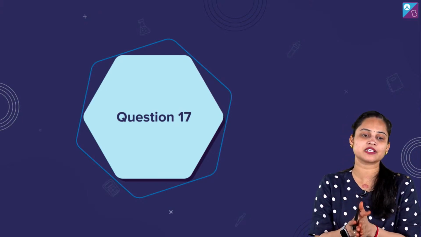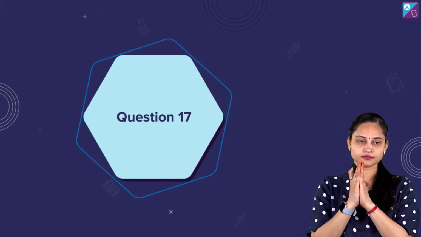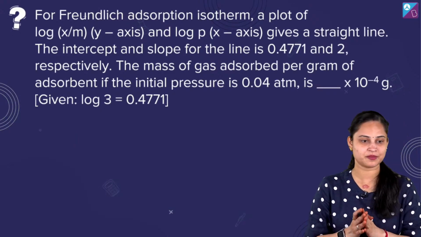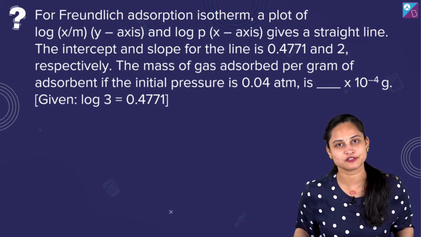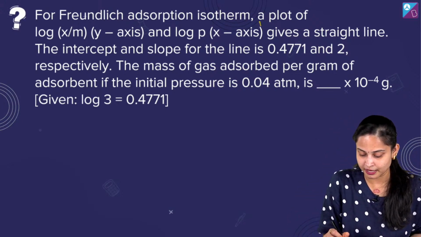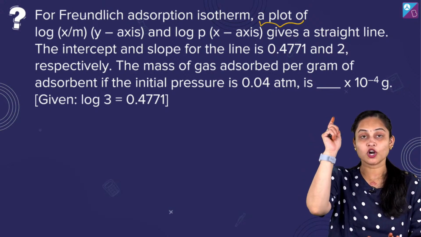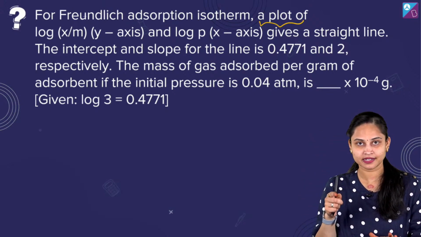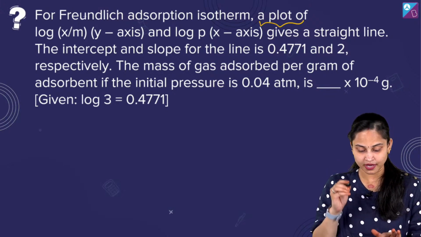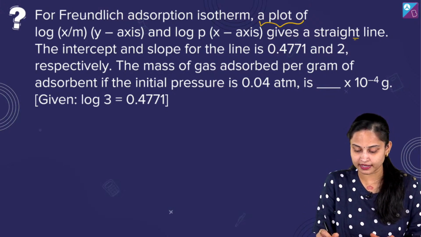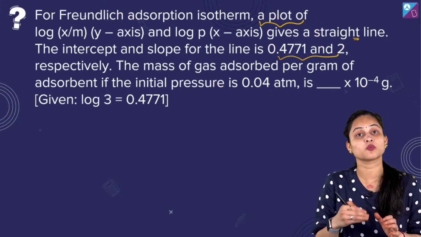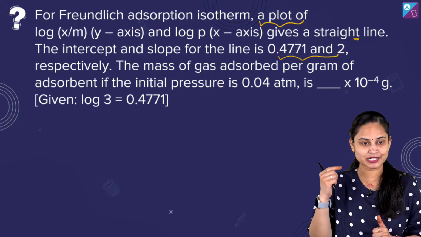It's question number 17 I'm going to talk about. Question number 17 की बात करते हैं, and this question is from surface chemistry. For Freundlich adsorption isotherm, एक प्लॉट हमें दिया हुआ है for log x/m. x/m क्या है? It's the extent of adsorption that is taking place. So log x/m and log p gives a straight line. The intercept and slope for the line has been also given to us, 0.4771 and 2.